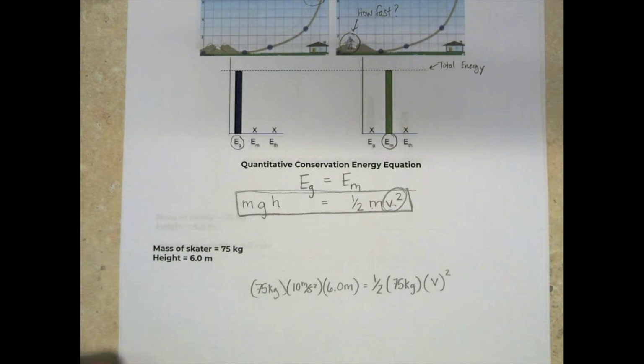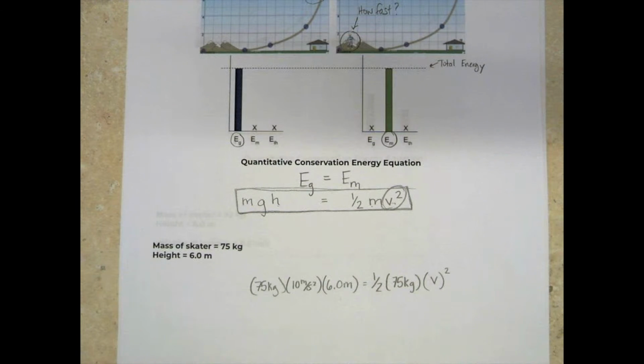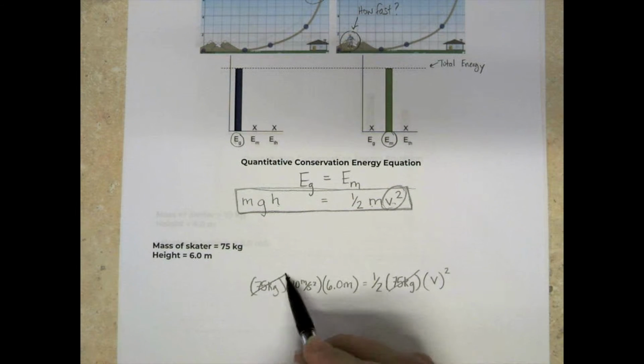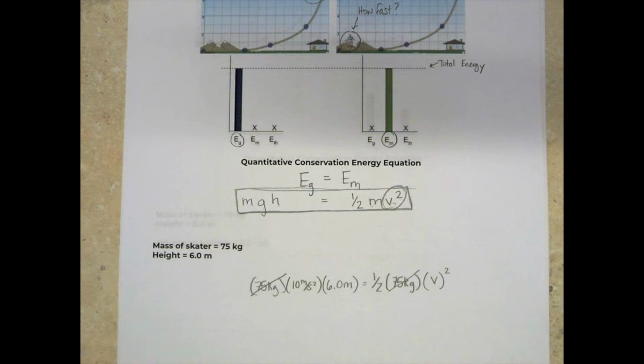All right. When we do this, there's one thing that really comes out very clearly. When we do a gravitational to a movement energy, we notice that mass ends up on both sides of the equation. This is a little trick. The mass gets canceled out, and what that actually says is that the mass does not matter. The mass does not matter in a perfect transfer of energy.